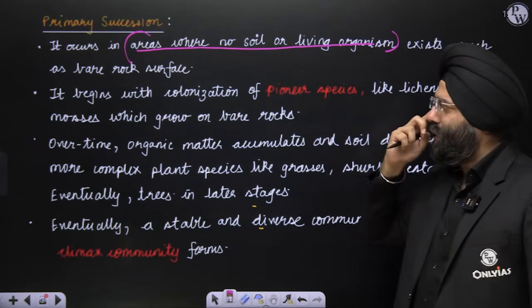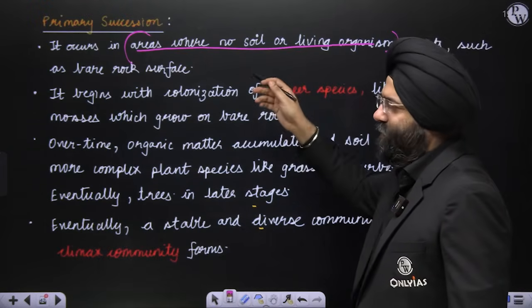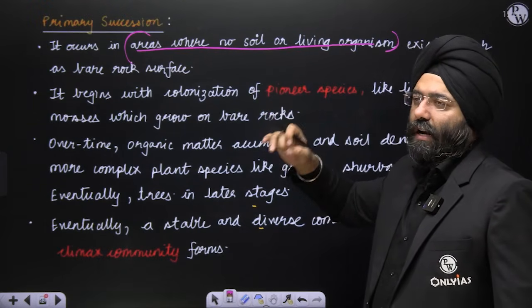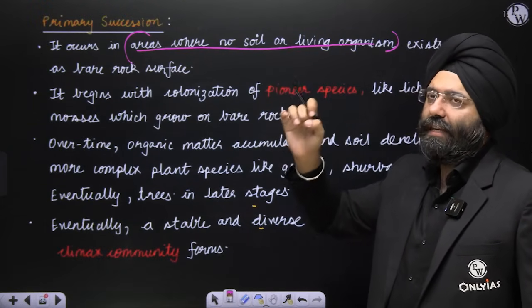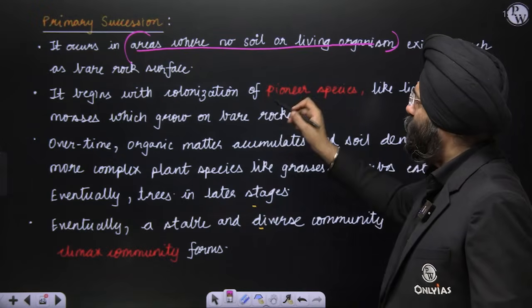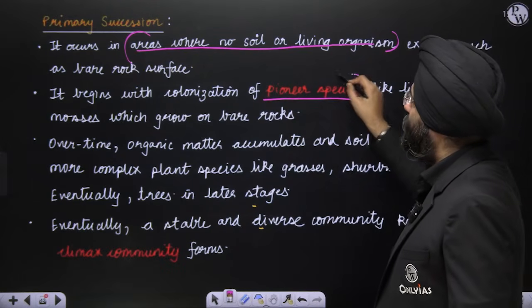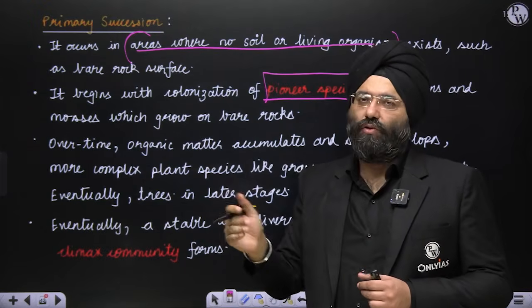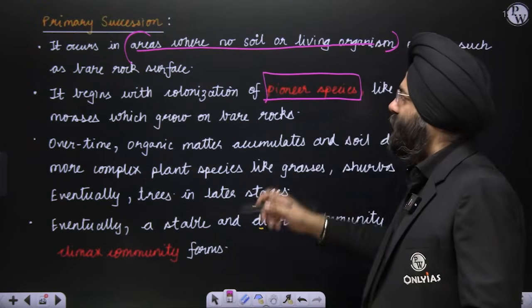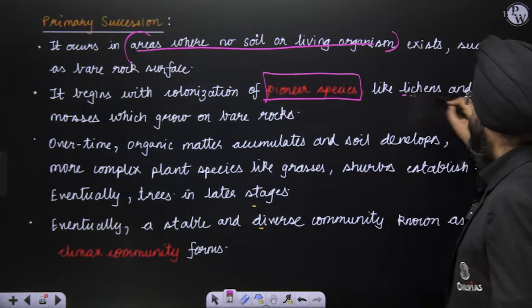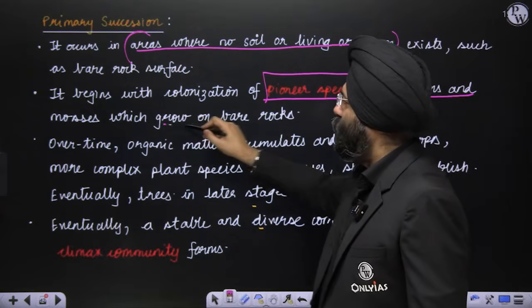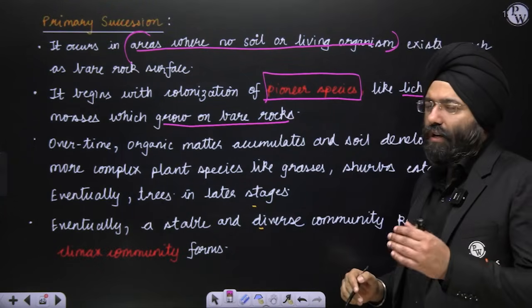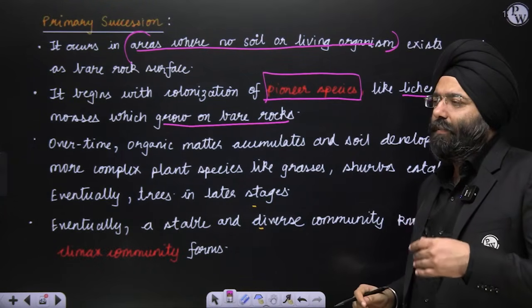So over there, initially you realize that some species will be there, particularly in the form of lichens. Those are known as the pioneer species because they are the first ones to come to that place and start with the process. It begins with the colonization of lichens and later on mosses that grow on the bare rocks. Over time, lichens release certain chemicals which help in the formation of the soil also.